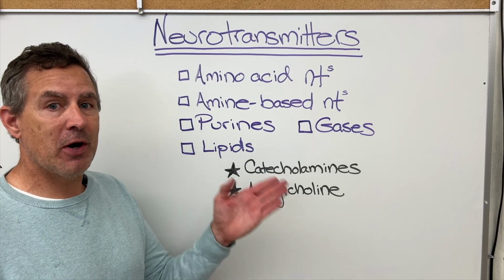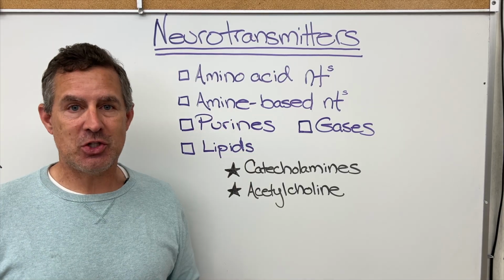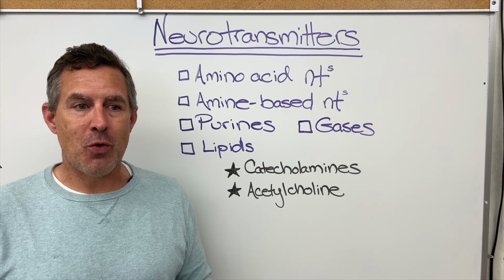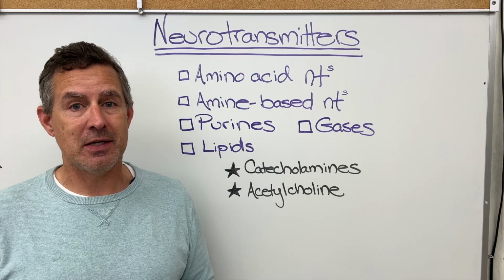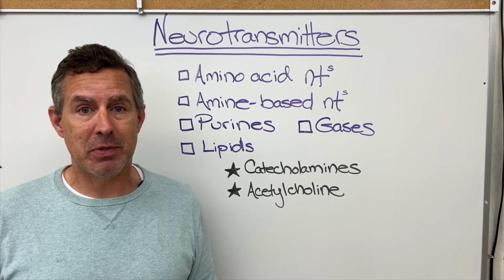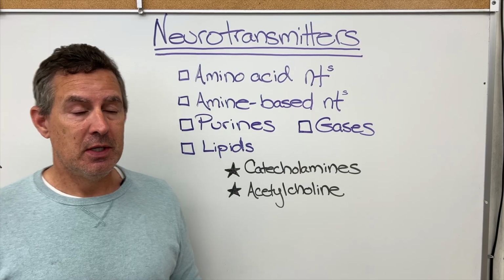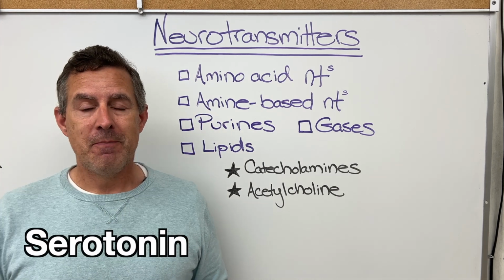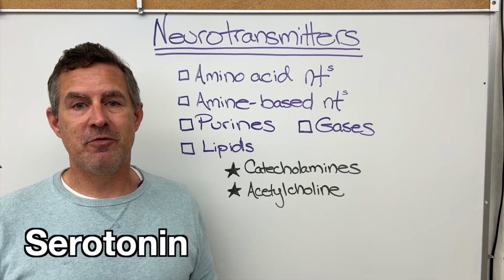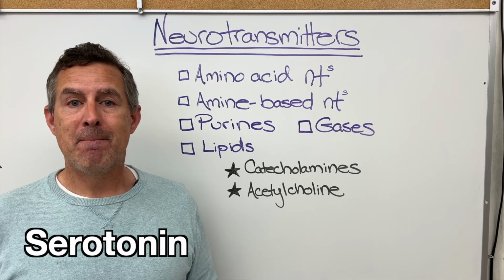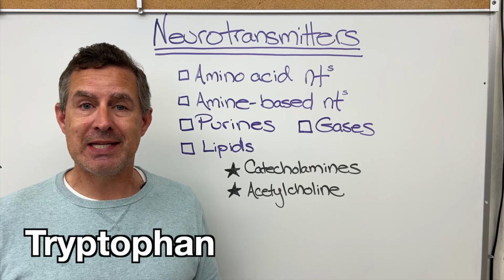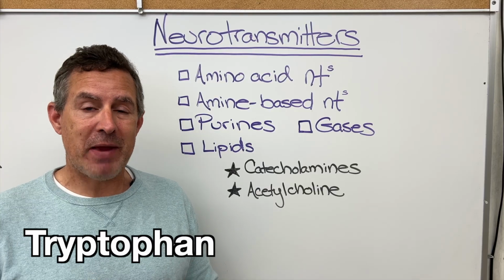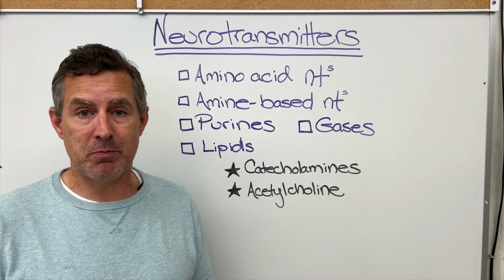Now, it can be confusing, but we also have amine-based neurotransmitters. These are neurotransmitters that are based off an amino acid, but it's not exclusively the amino acid. The amino acid is certainly the main building block of these neurotransmitters. Serotonin is one such amine-based neurotransmitter. Serotonin is a neurotransmitter based off of the amino acid tryptophan, but it is not exclusively tryptophan. There's other things added to that to make the neurotransmitter.